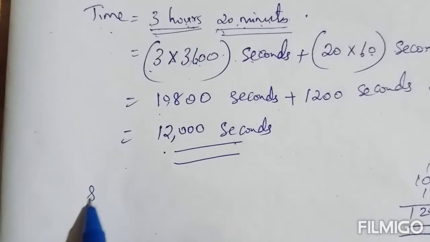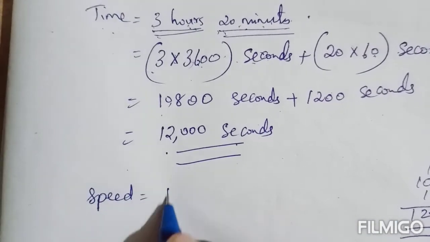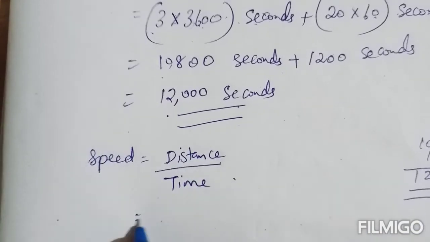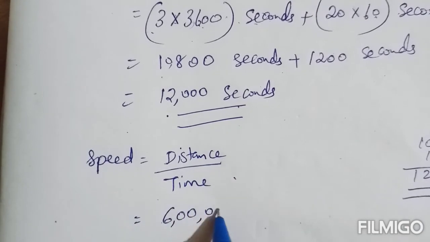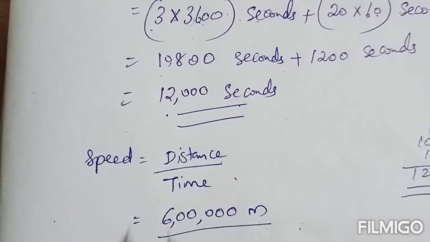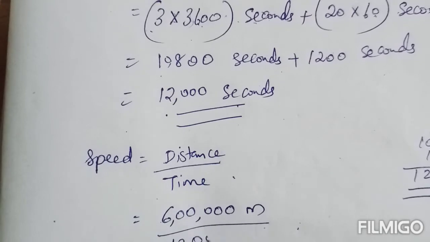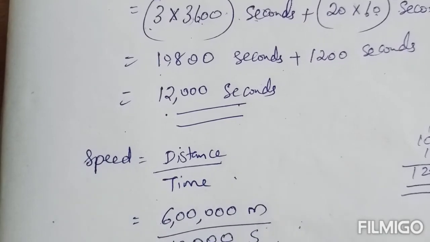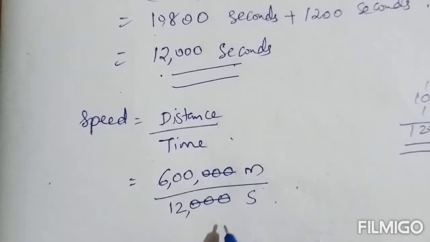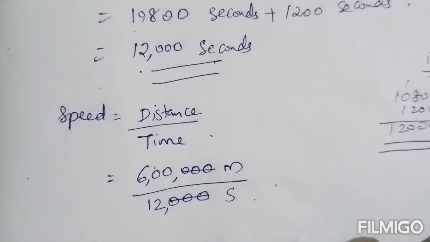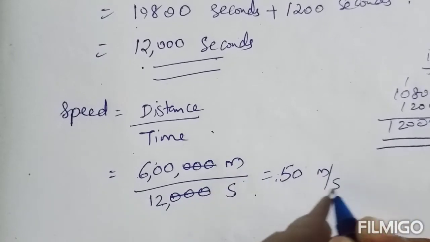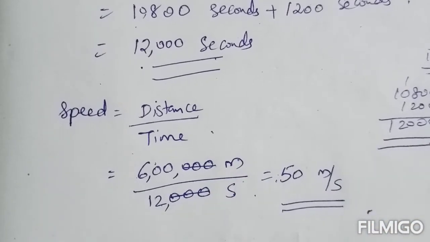Now you can find the speed. When distance and time are given, speed equals distance by time. So distance is 6 lakh meter, by time, 12,000 second. So 3 zeros you can cancel in both numerator and denominator. Now 600 by 12. So what will you get? It is 50, and the unit is meter per second. So 50 meter per second will be the answer.